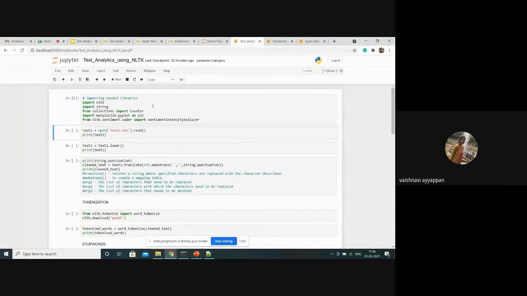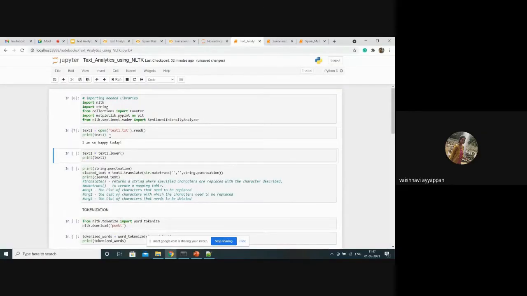Okay, I have imported the libraries. Then I'm going to open the text in text one, and then I'm printing the content of the text one. Okay. Then we can go for the data cleaning part.